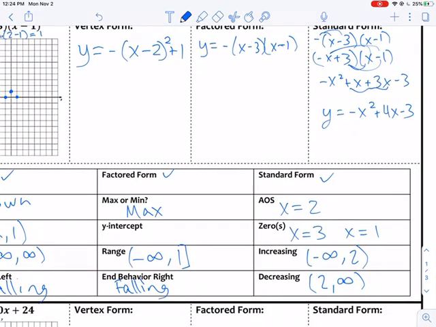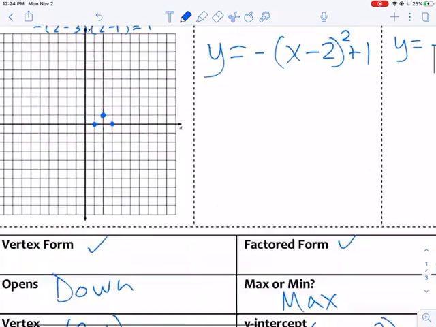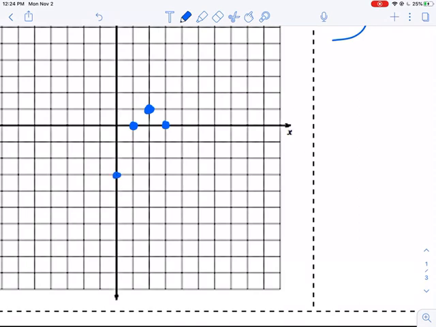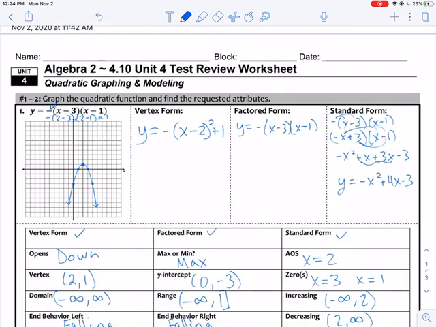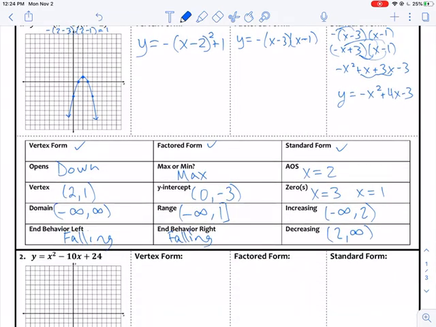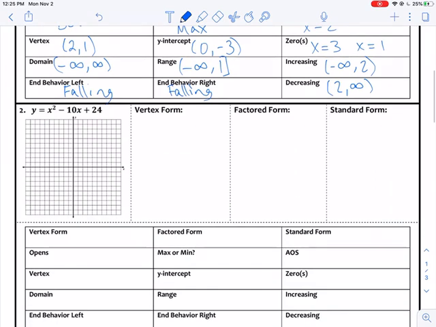So we've got that, which means that we now have the y-intercept at (0, -3). We can plot that. And then I'm going to reflect across my axis of symmetry. All right. So there's number 1 for us.